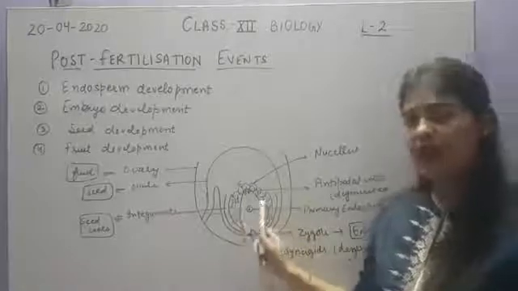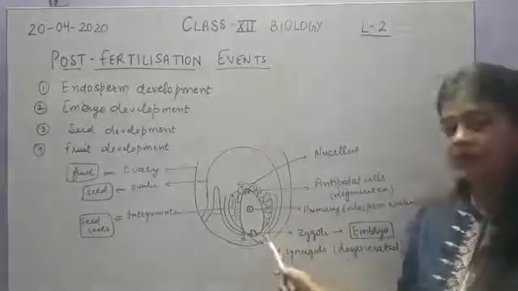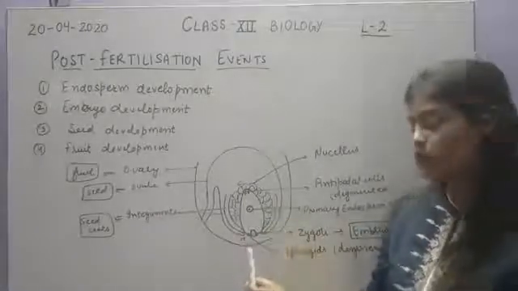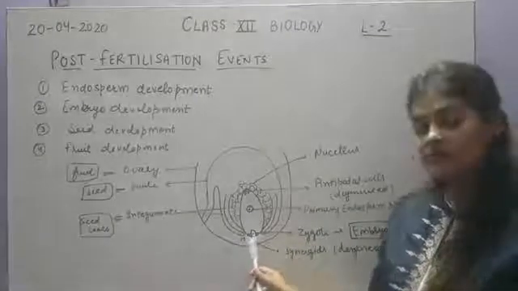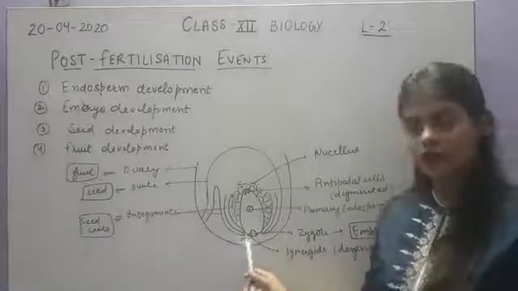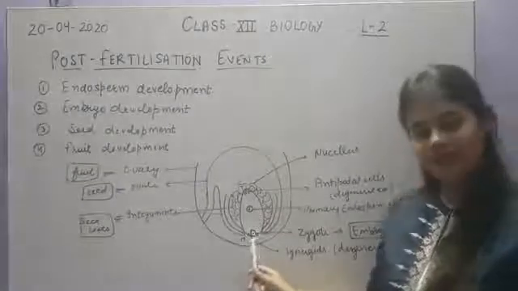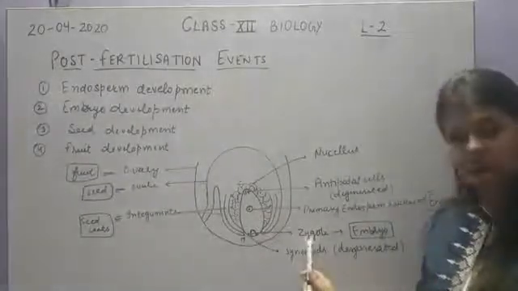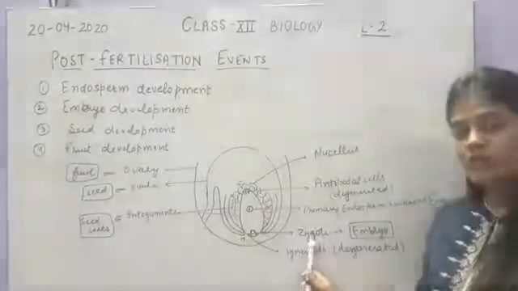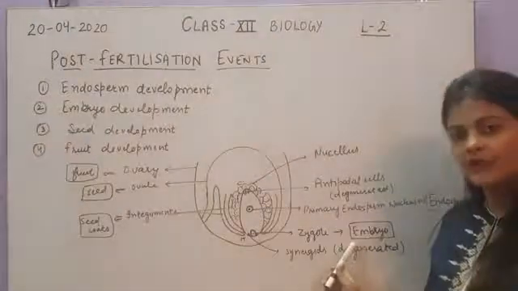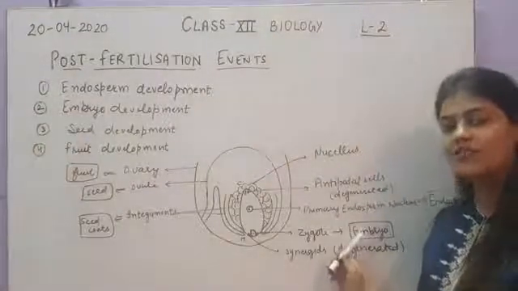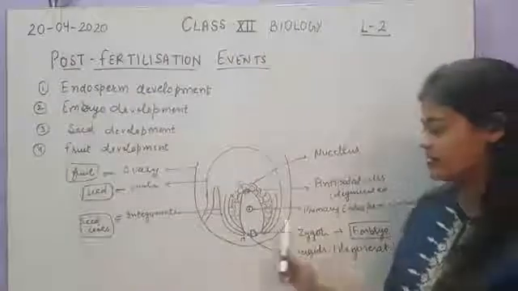This embryo sac, after fertilization, what will happen with it? You know that the end towards the micropylar side has one fertilized egg, that is called the zygote. This zygote will form the future embryo. How the development of this embryo takes place, we will discuss later.